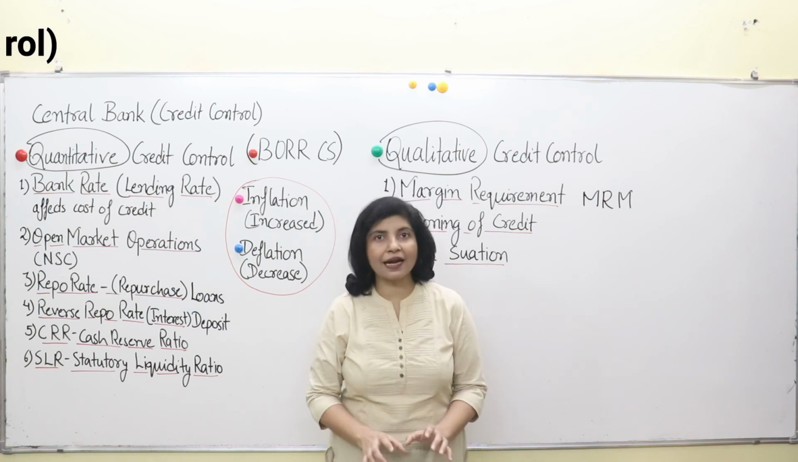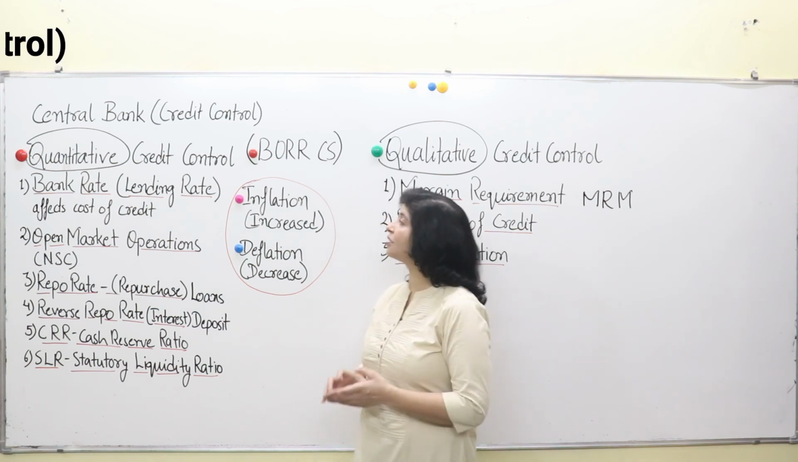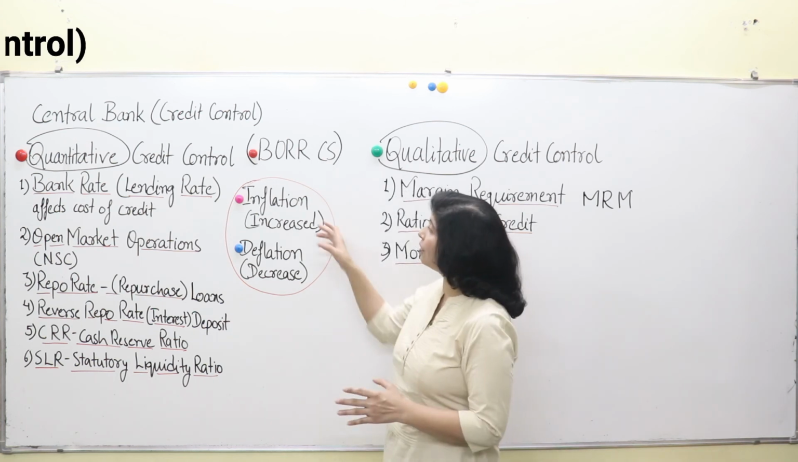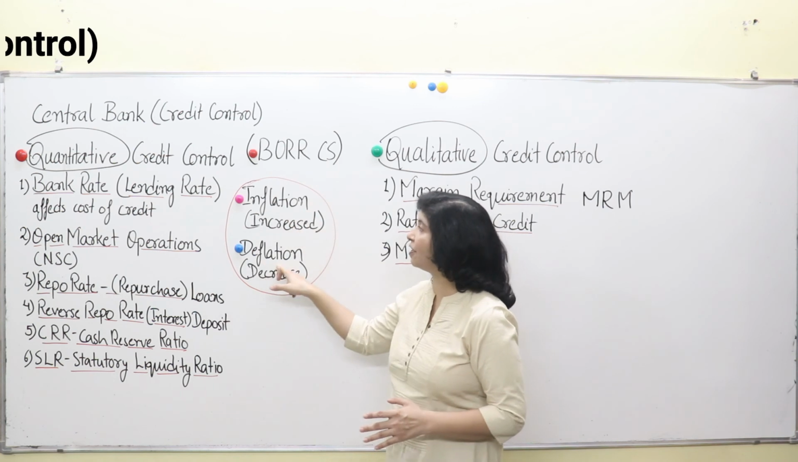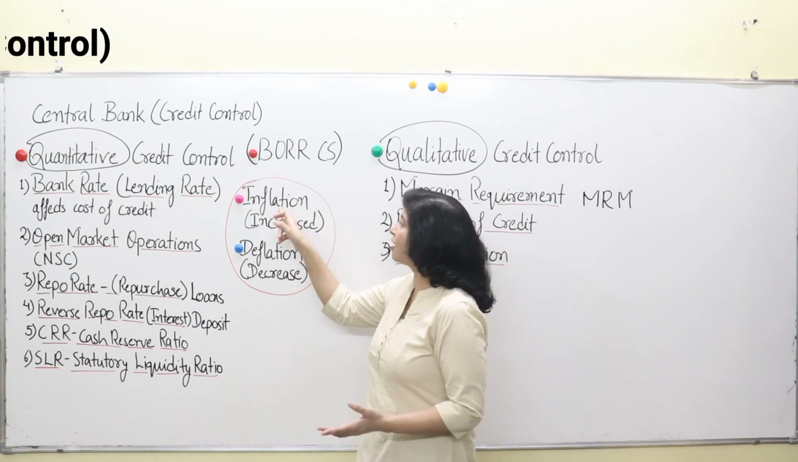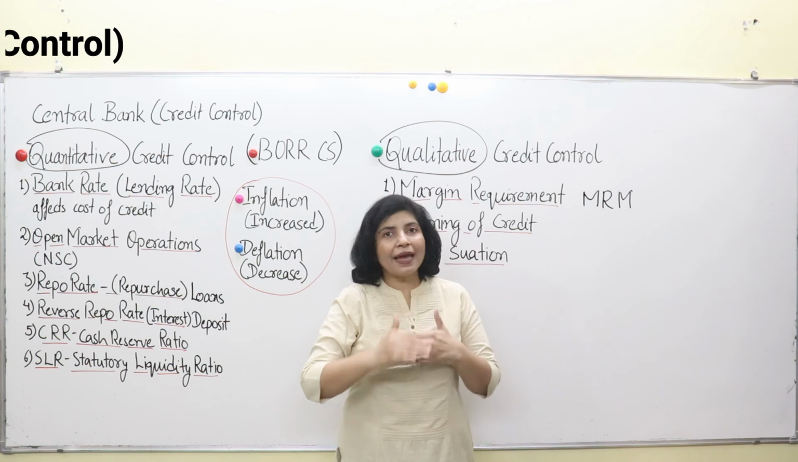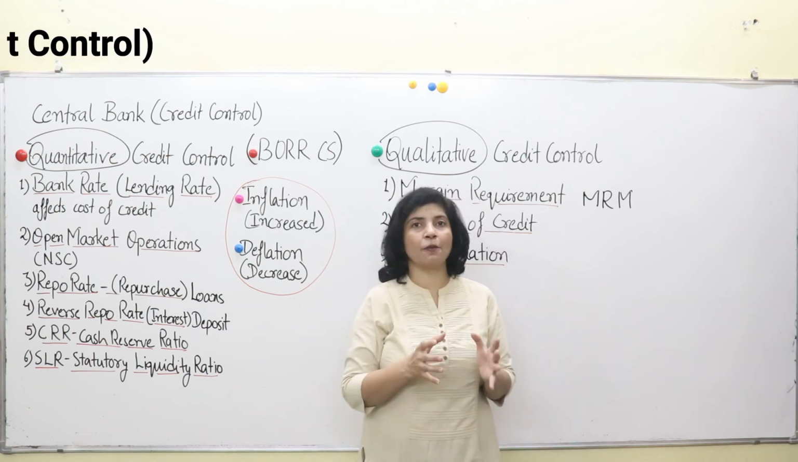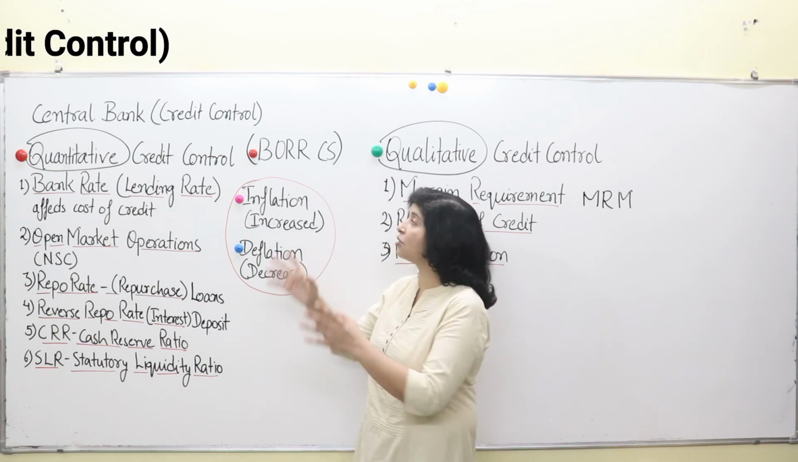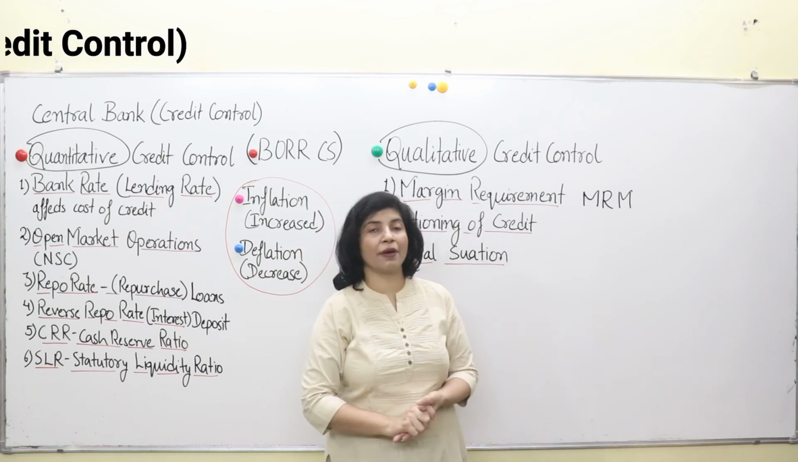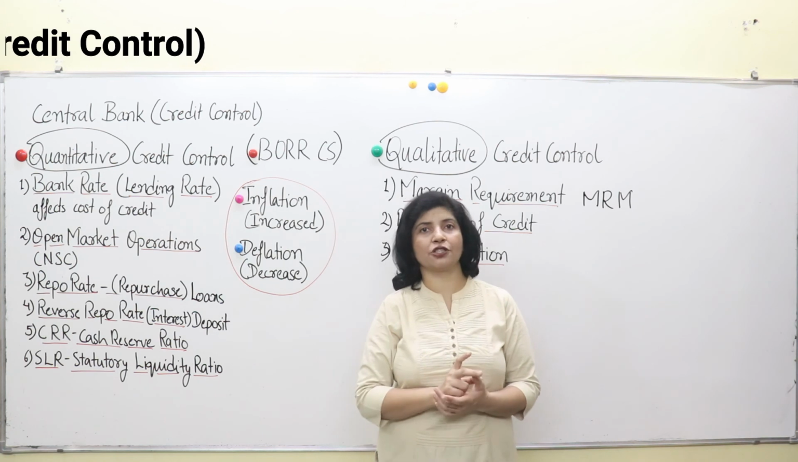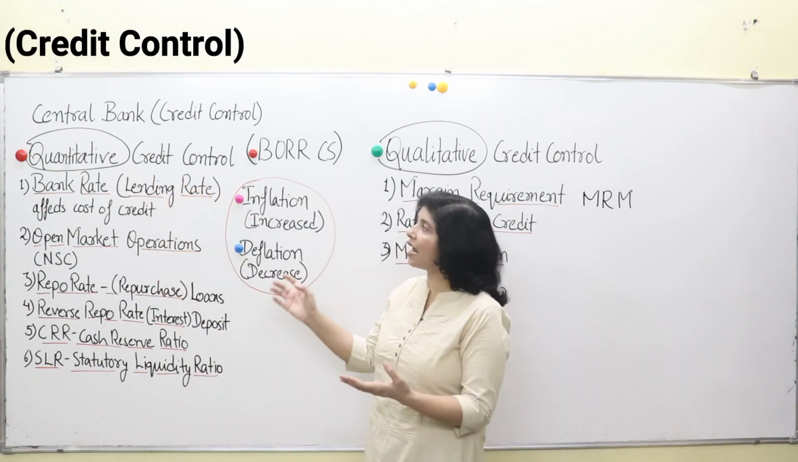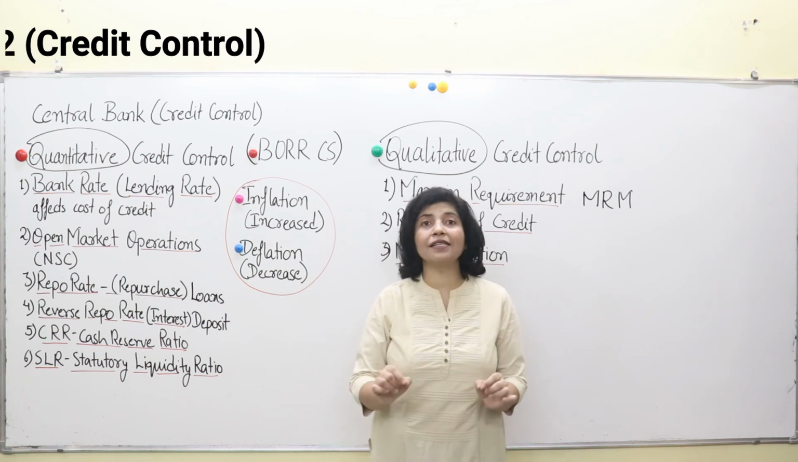So central bank is an agency which controls supply of money in economy to avoid the condition of inflation and deflation, and to make their economy stable. So it is the basic function of central bank to control supply of money in an economy. For that, it takes two measures basically: quantitative measures and qualitative measures. So let's start with our topic of credit control by central bank.